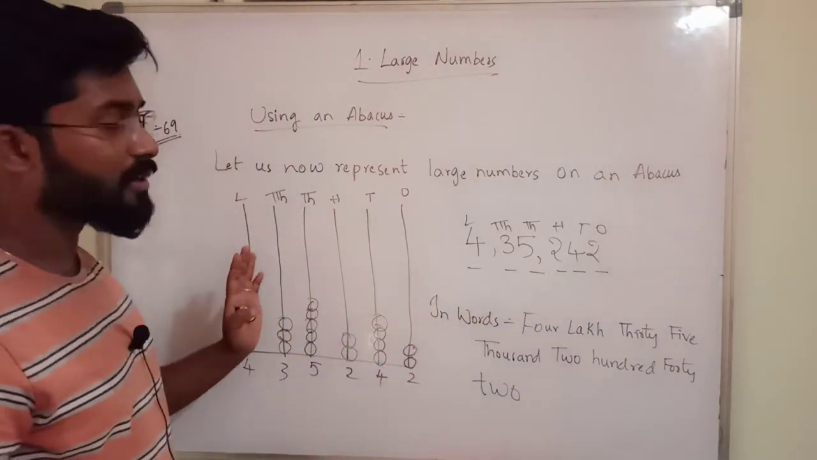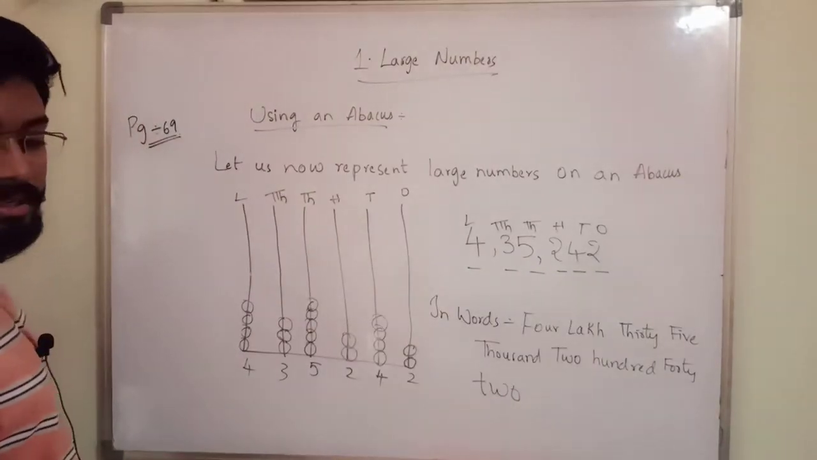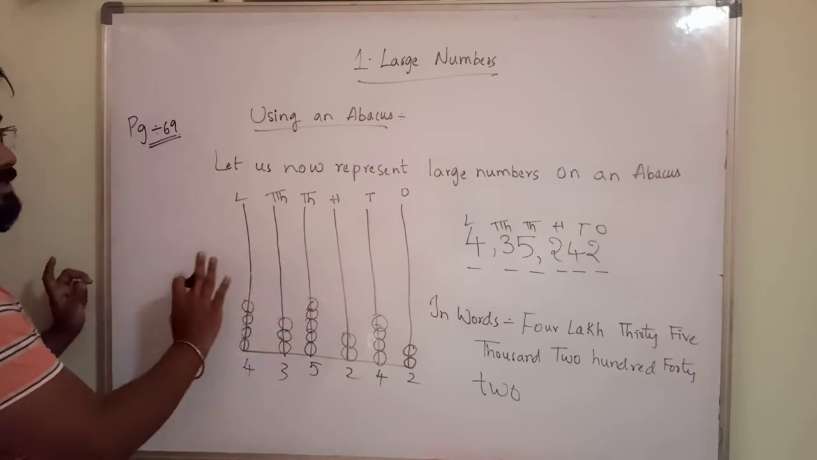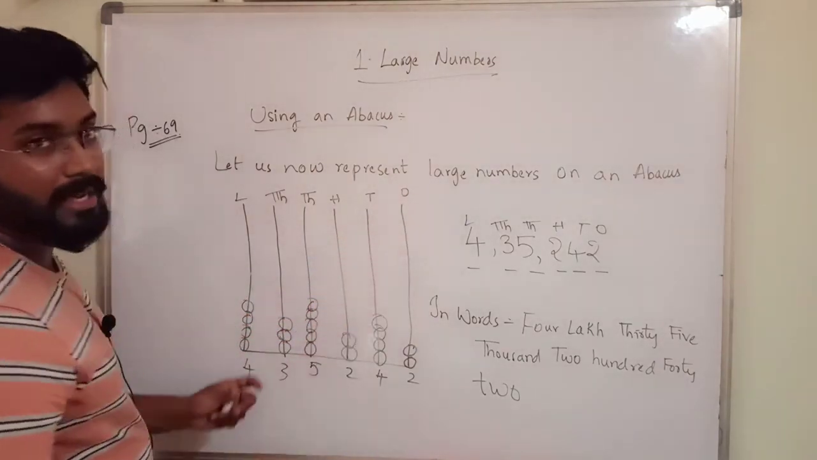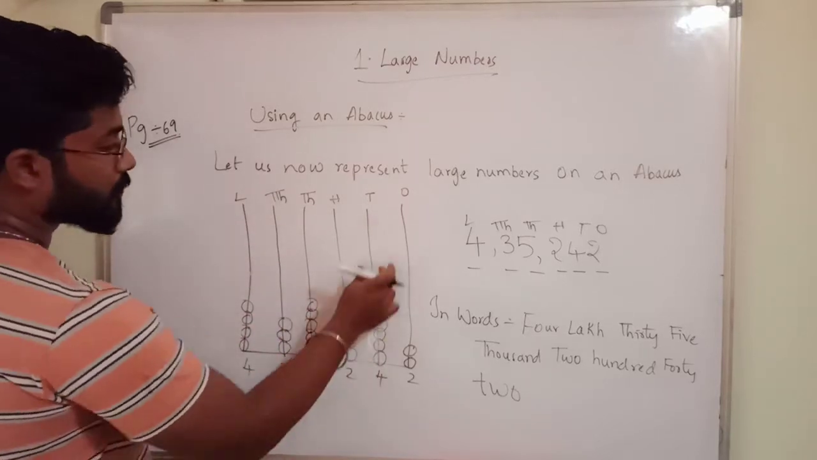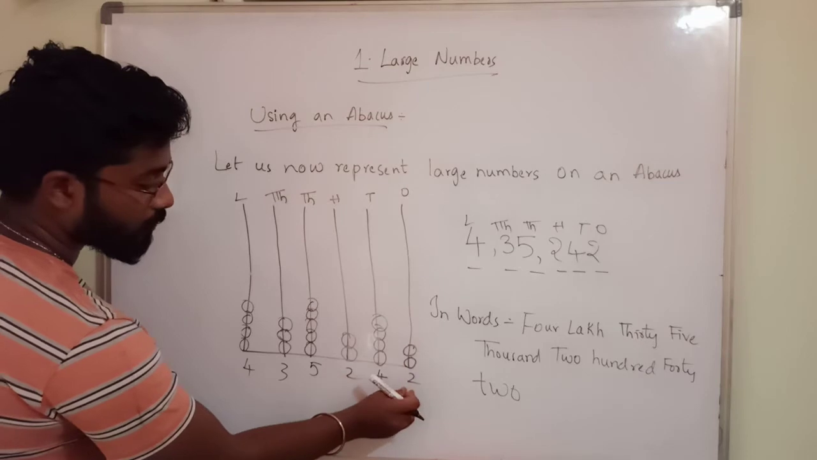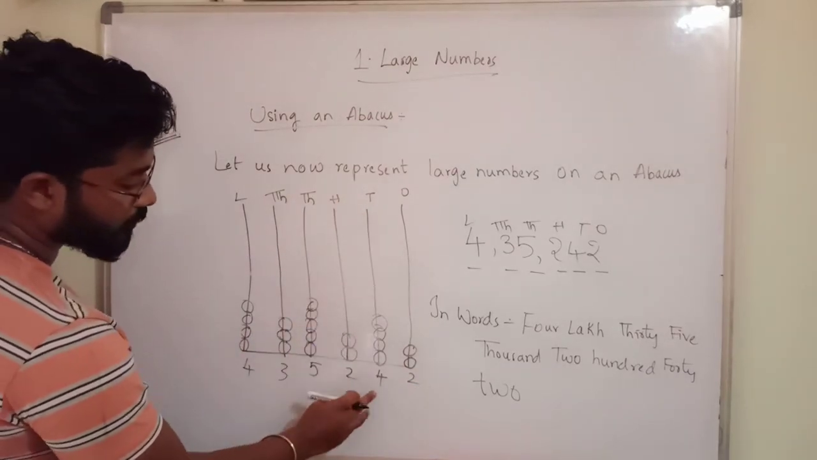By seeing the abacus only, you should be able to write directly. Okay, what I said, once again I am repeating. There are 6 rods in the abacus, and each rod has some number of beads. In the ones rod we have 2 beads, so we write 2 here. In the tens rod 4 beads, so 4.